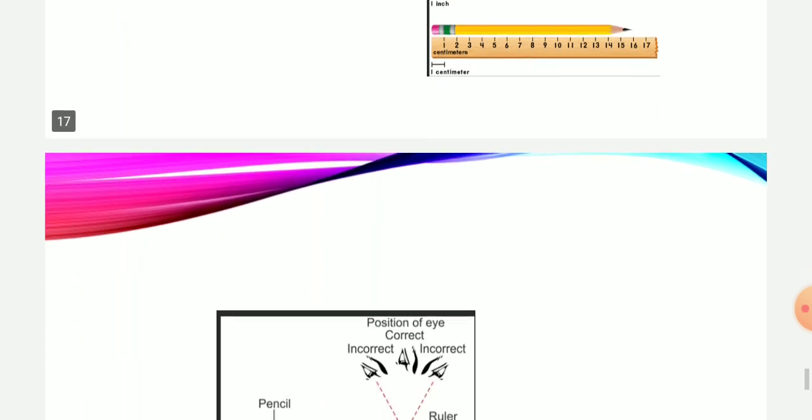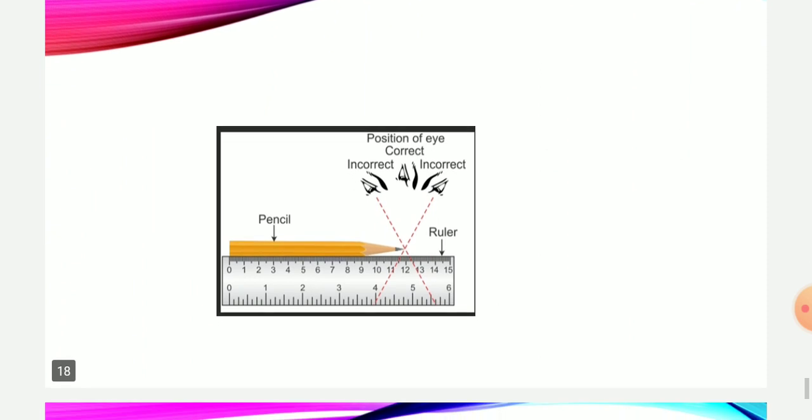The second precaution that should be taken while measuring any object is the position of the eye. Whenever we measure any object, we should see the measurement from the correct position. That is, it should be in a line parallel to the point which we are measuring. As you can see in the diagram again, if we view from the left or right, we will not get the correct measurement. Instead, we should keep our eye parallel, or in a straight line, to see the correct measurement.